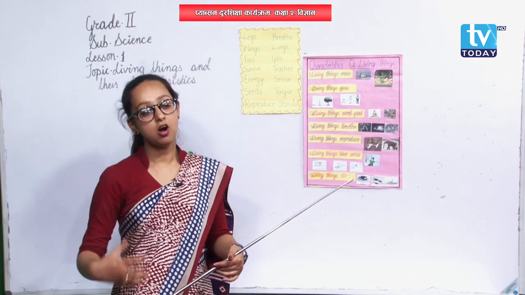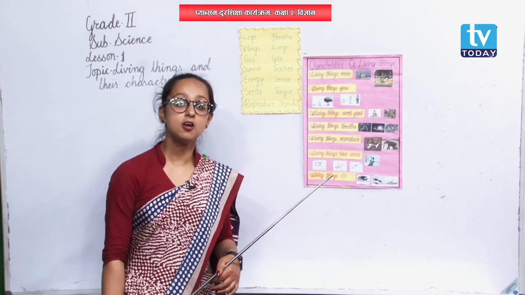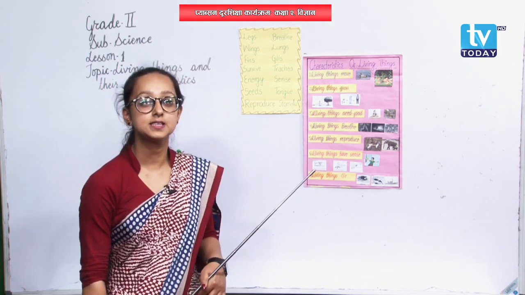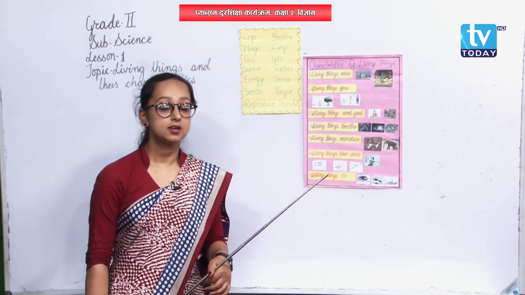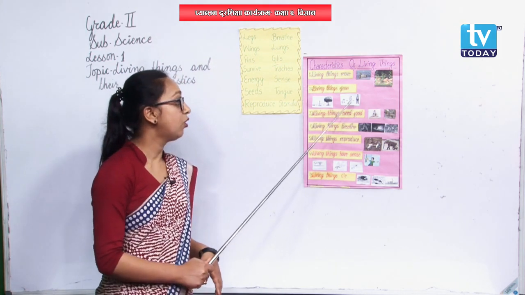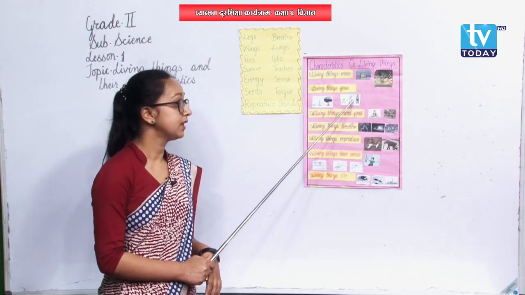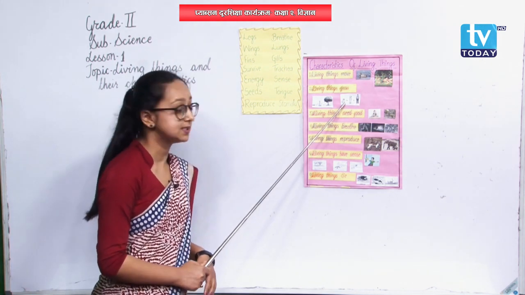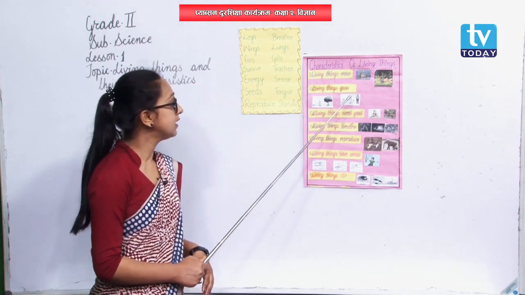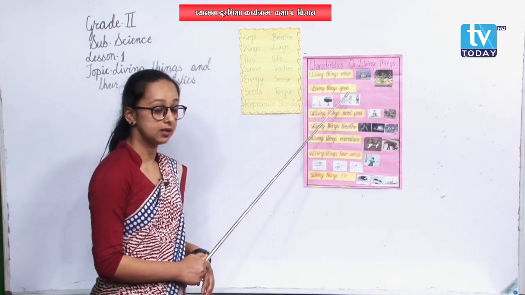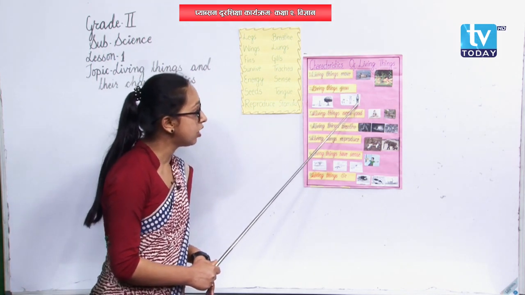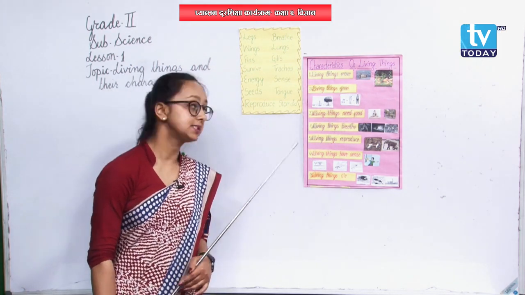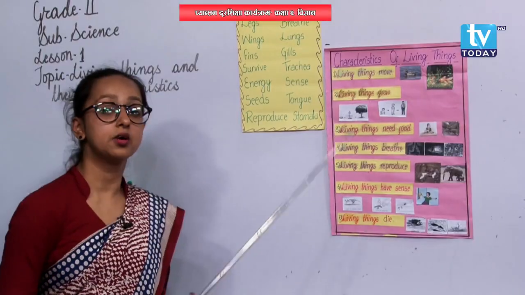Not only you, all of us, even me, all of us and all the living things also, they were very small in their childhood, and slowly they go on growing. Here in this picture also you can see a very small baby, and then he grew up to be a bit bigger. Then finally he has grown up to be a young man. Yes? In the similar way, plants also they grow.